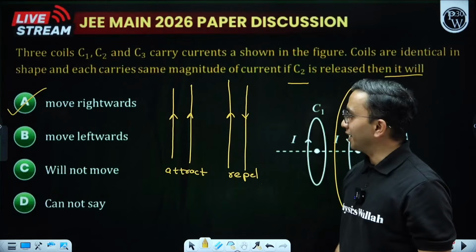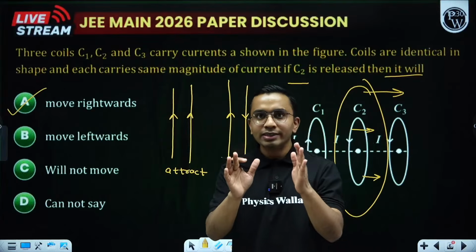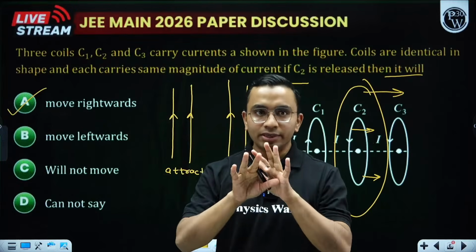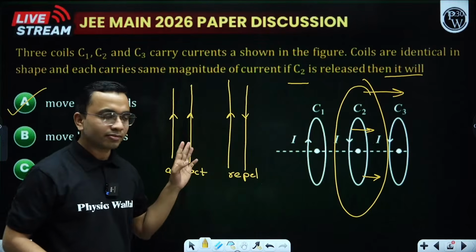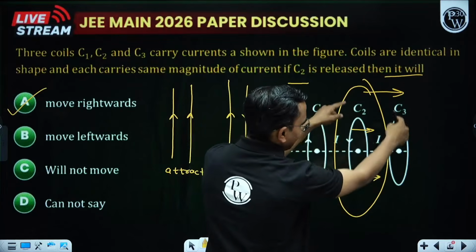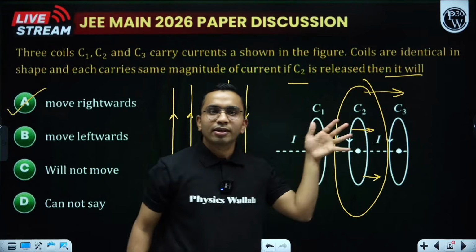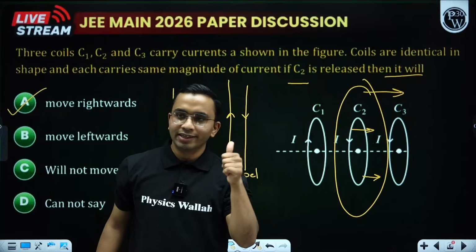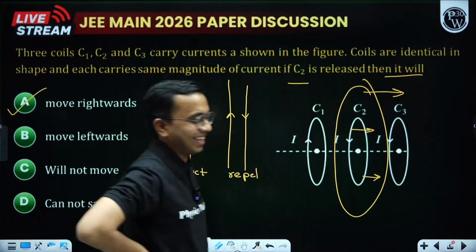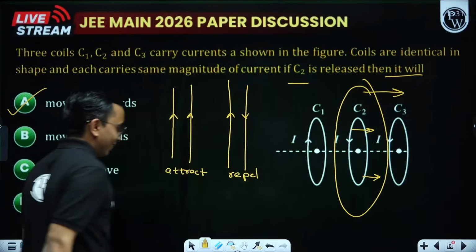Are you able to understand? Please mention it. Parallel current carrying wires having current in the same direction attract each other, having current in the opposite direction repel each other. Same funda we used here. These two have same direction current, attract. These two have opposite direction current, repel. Okay, sir, yes, understood. Great. So this was a simple funda question. No calculation here. If you understand this funda, you can clear it very easily.